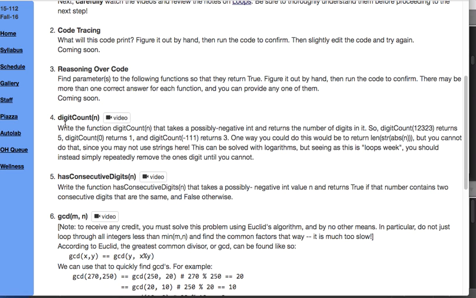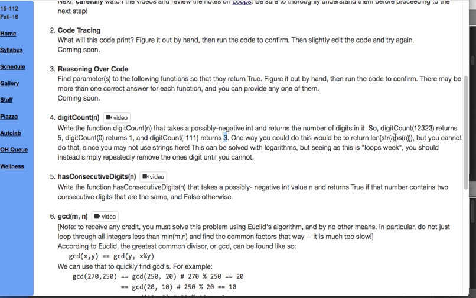DigitCount. Let's solve digitCount. We write a function that takes a possibly negative int and returns the number of digits in it. Pretty straightforward. So the digitCount of 12345 returns 5. DigitCount of 0 returns 1. There's one digit. We don't count leading zeros in general, but for the number 0 itself, we have to count that digit. Negative numbers are the same as positive, so negative 111 still has 3 digits.